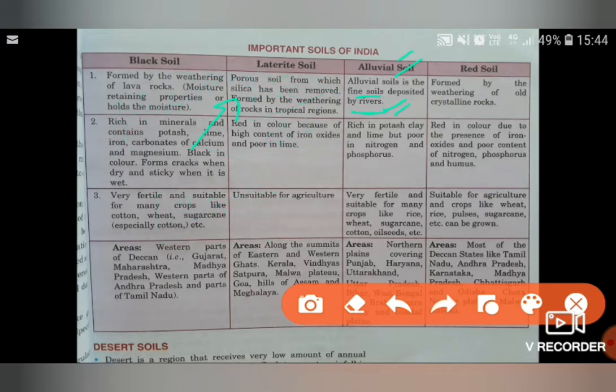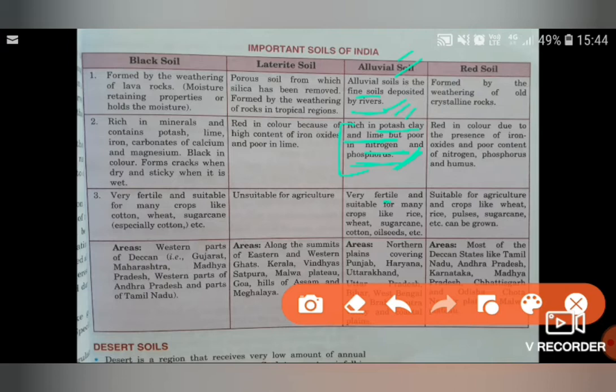So next is, it is very rich in potash, clay and lime, but it is poor in what? It is poor in nitrogen and phosphorus. So it is rich in what and poor in what? This you have to remember. Rich in potash, clay and lime, but it is poor in nitrogen and phosphorus. So nitrogen and phosphorus content are missing in this soil, or they are present in very less amount.